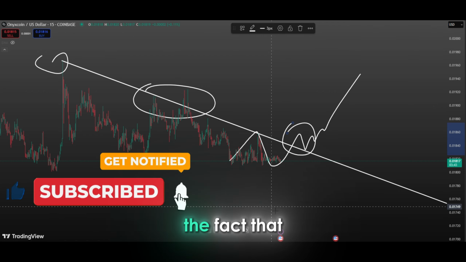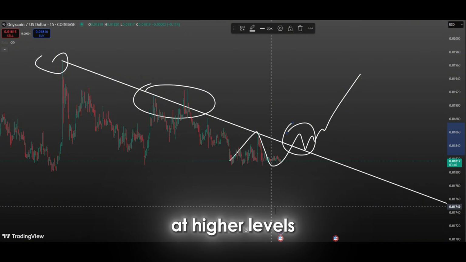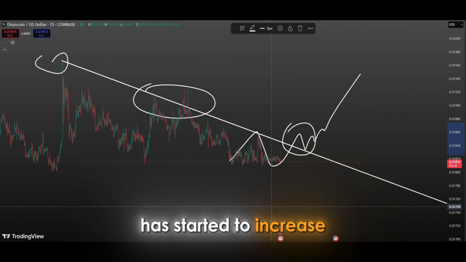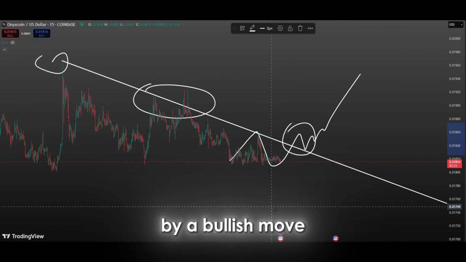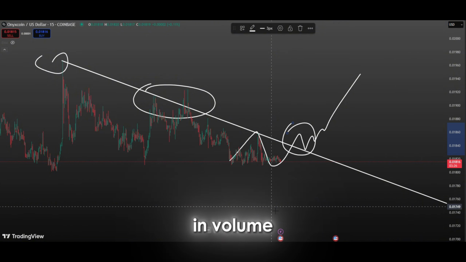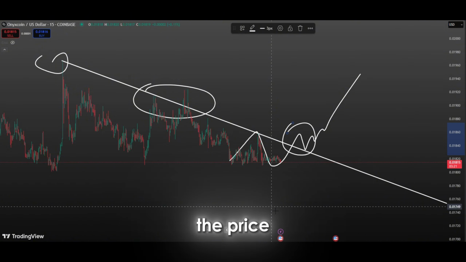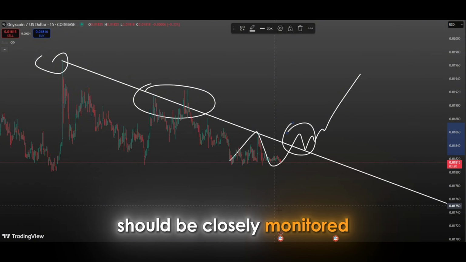In particular, the fact that the price has touched this trend line several times and that each contact has occurred at higher levels than the previous one indicates that the buyer power in the market has started to increase. This may indicate that the downtrend is weakening and is about to be replaced by a bullish move. When the price breaks this downtrend to the upside, it signals an important phenomenon in technical analysis called a trend reversal. A significant increase in volume, especially at the time of the breakout, could turn this move into a healthy and sustainable uptrend. Therefore, the movements of the price during the approach to the trend line should be closely monitored.